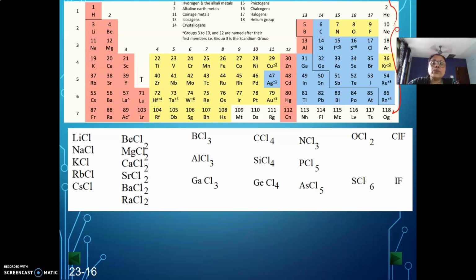So when we look into the periodic table, you will find certain numbers. These numbers for a main group element actually indicate their valency or combining capacity. 1 and 2 are the valencies of these elements, and that is why for group 1 you have lithium chloride, sodium chloride, KCl, RbCl, cesium chloride, etc., where all of them show a valency of 1. In the second group, all the elements show valency 2, fixed valency, no change in valency.